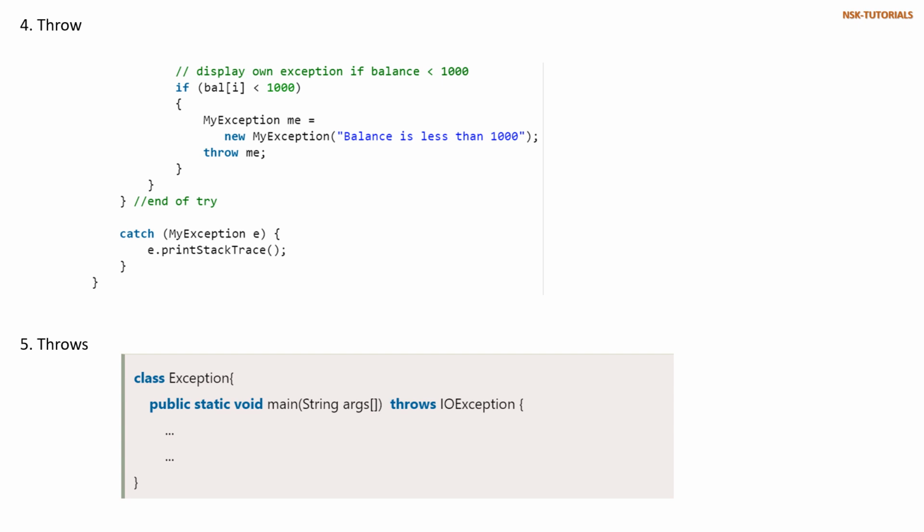The next one is throws. Throws is the keyword which is used for the method. If you see the code below, class exception, public static void main, here we are throwing IOException. The throws keyword is used to throw predefined exceptions. That's it, friends, regarding the exception.